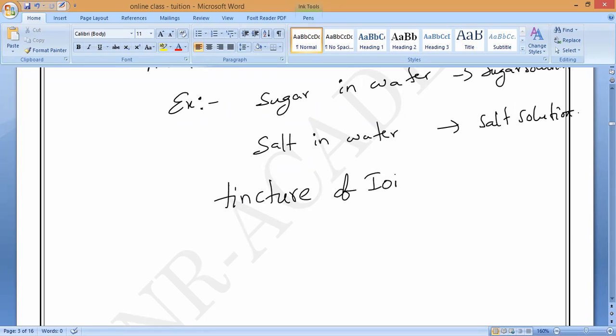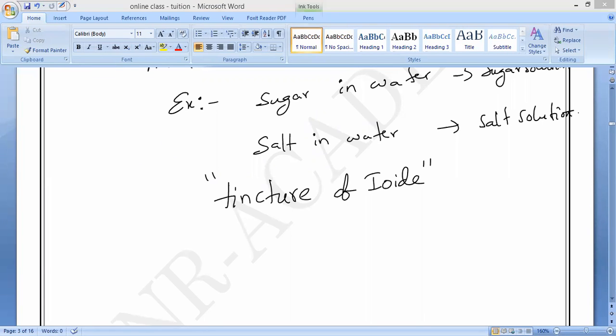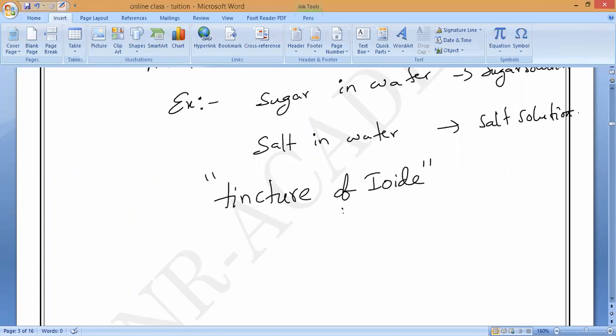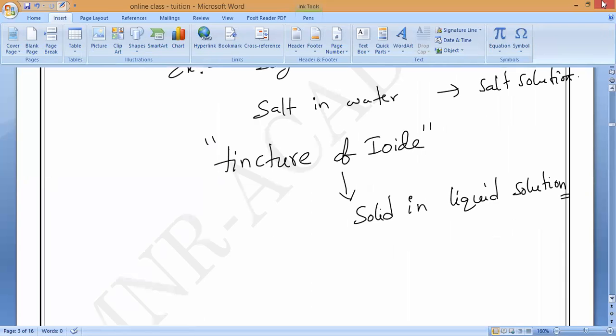Tincture of iodine. Please write it. You understand? It is also an example of solid in liquid solution. Very, very important. Now, which is solid and which is liquid?